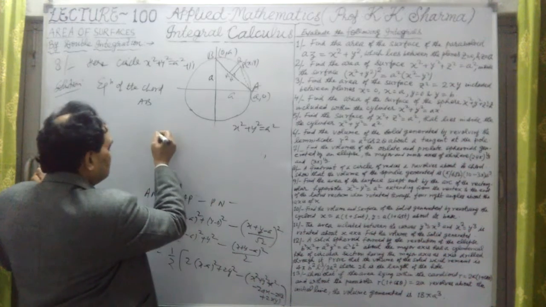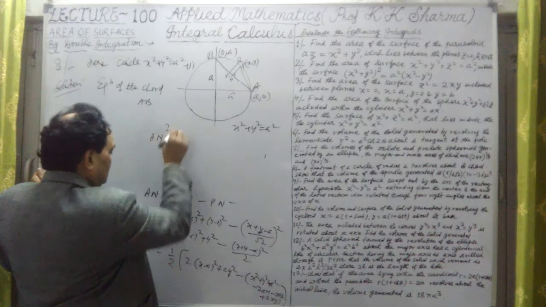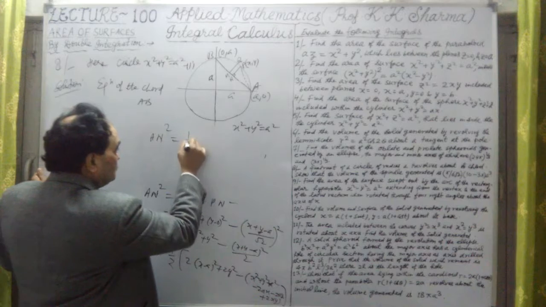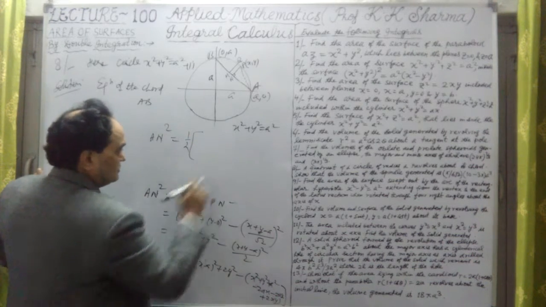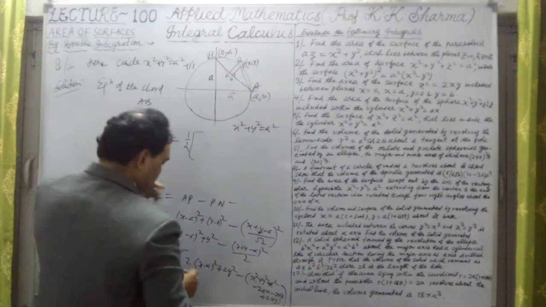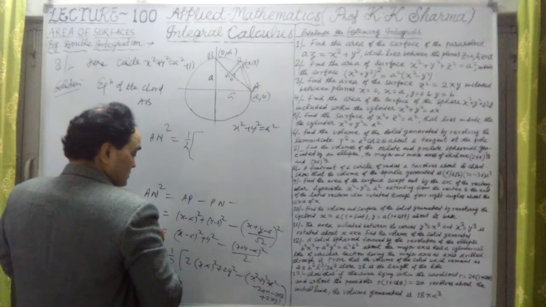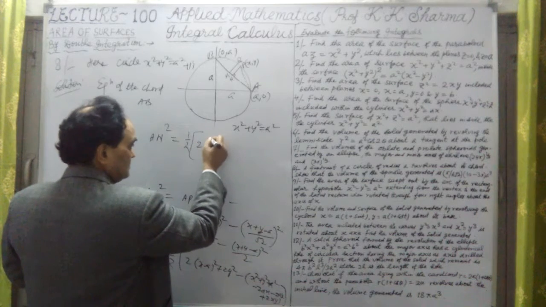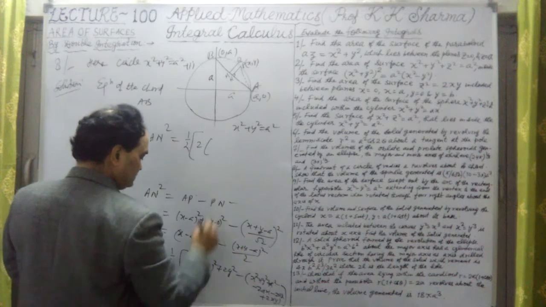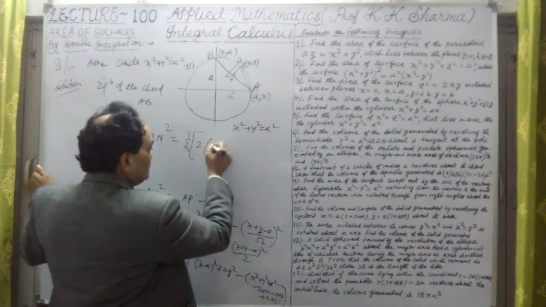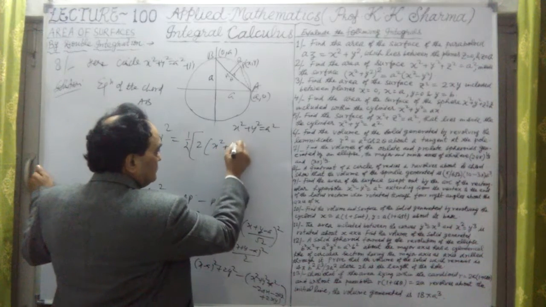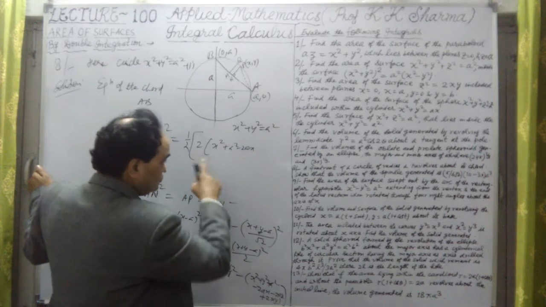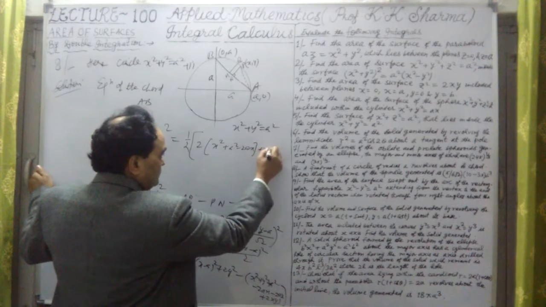So An square equals one by two in brackets. After simplification, let me first solve these values. This will be (x square plus a square minus twice ax) into 2, plus 2y square.